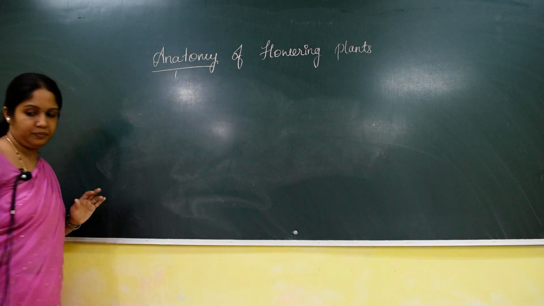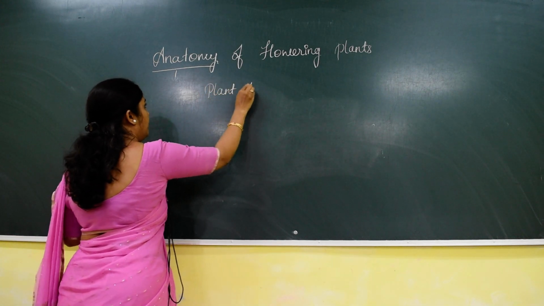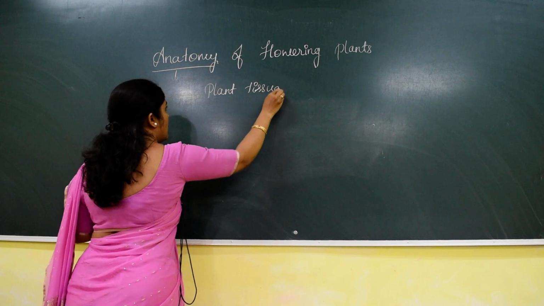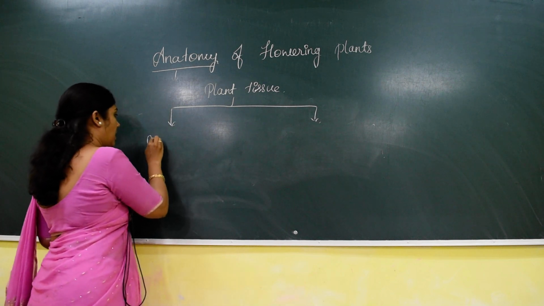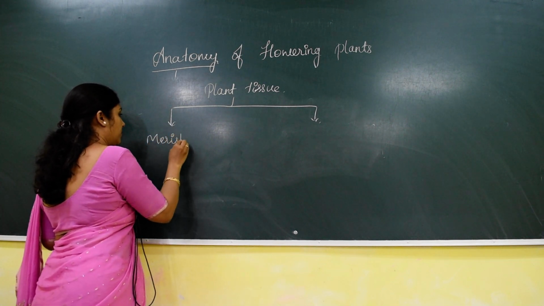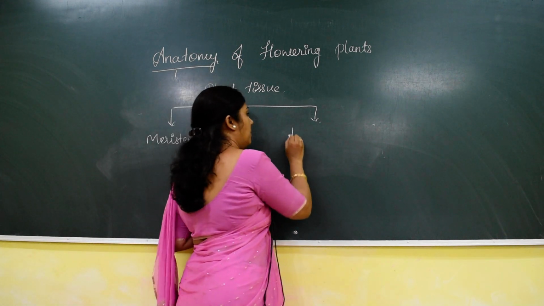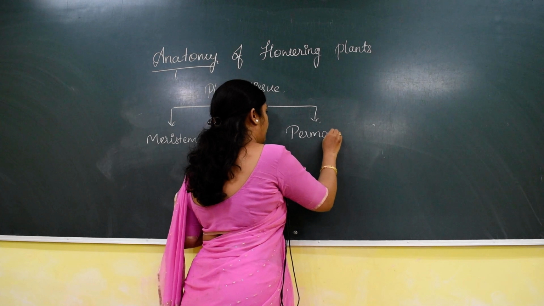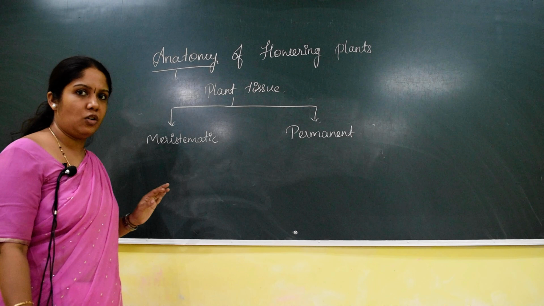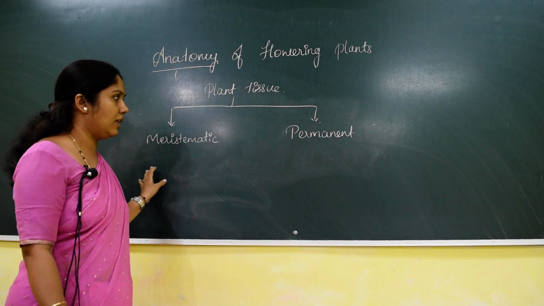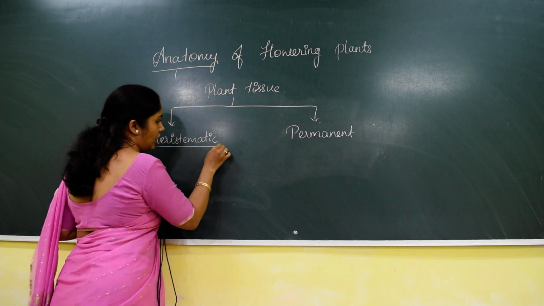In the anatomy of flowering plants, mainly the plant tissue is classified into two categories. One is meristematic tissue, and the another one is permanent tissue. So the plant tissues are mainly classified into two categories: meristematic and permanent. First we will take up the meristematic tissue.